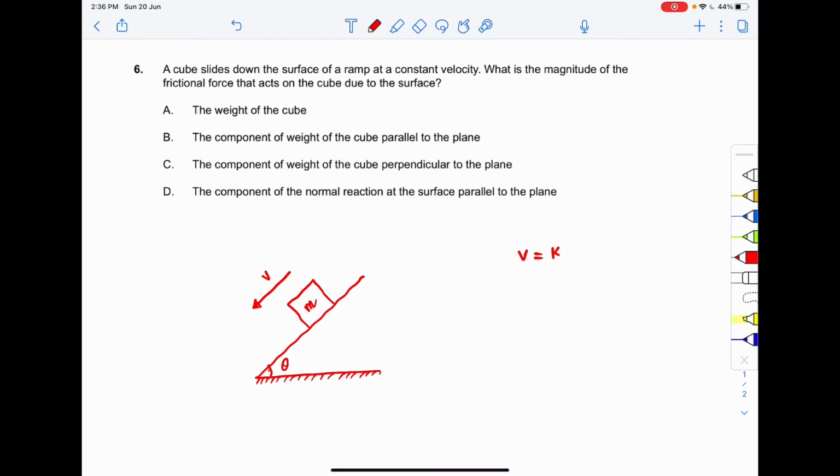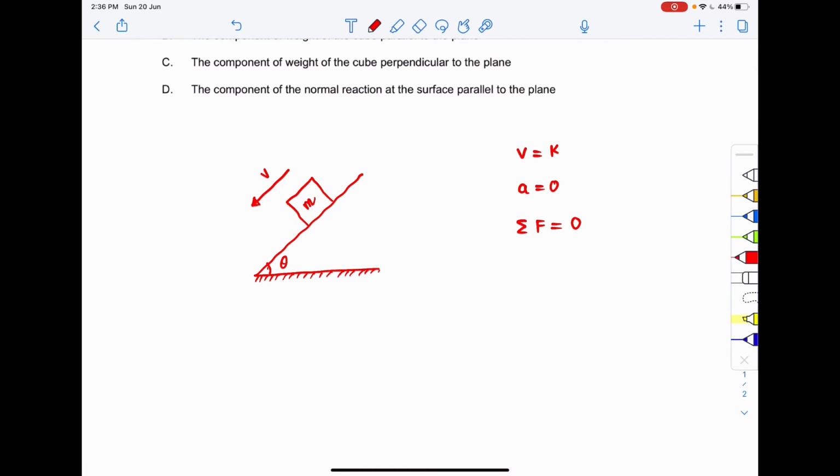When will the velocity be constant? When acceleration is equal to 0. If there is no acceleration, velocity will not increase or decrease, it will remain constant. So the acceleration of the mass m should be equal to 0, which means the net force acting on the mass m should be equal to 0. We need to find the magnitude of the frictional force that acts on the cube due to the surface. So let me draw the free body diagram of the cube.